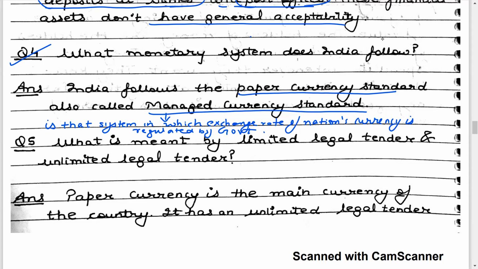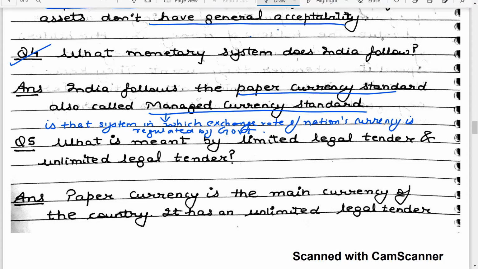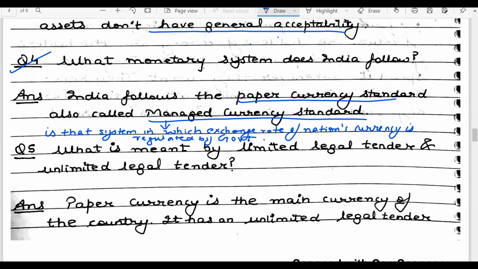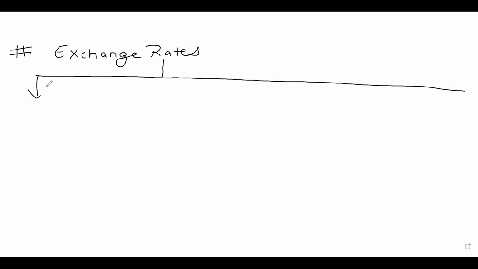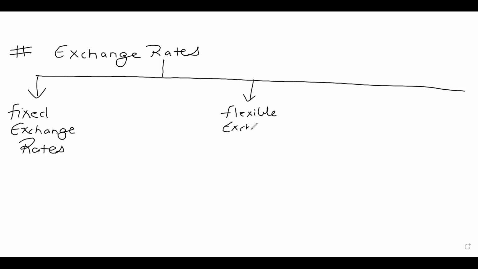There is something called a fixed exchange rate. So if I come to the whiteboard to explain this in depth, although we will be doing this later also in our lectures on foreign exchange rates, within the exchange rates we have the following types: one is called fixed exchange rate, flexible exchange rates, and then we have managed exchange rates.